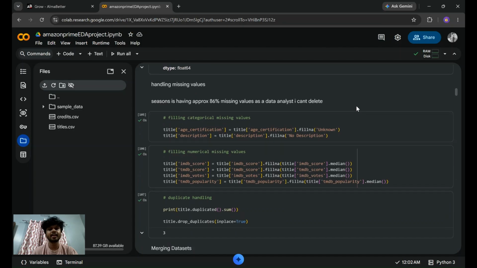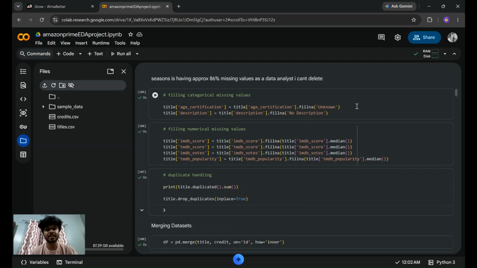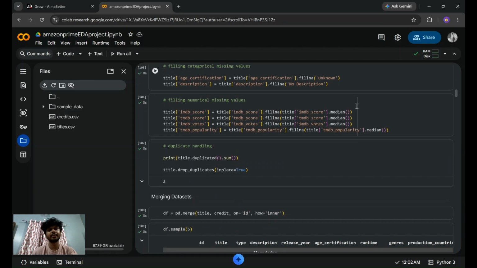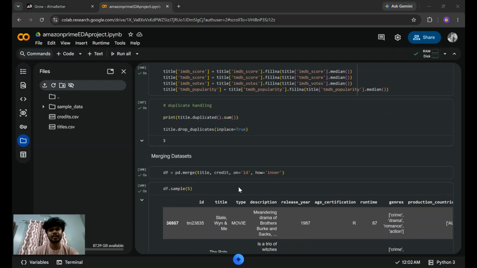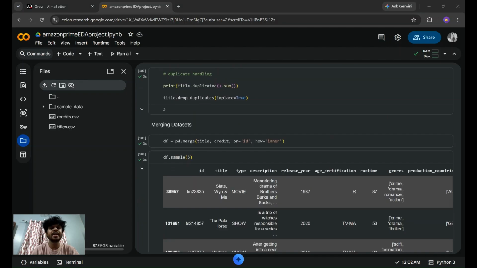And after that, I have handled duplicates, and in the titles data set, there were three duplicates. So basically it can have the same show names, same movie names. So I basically dropped them, and after that I merged the data set. I merged the data set based on the inner join, and the primary key was ID.